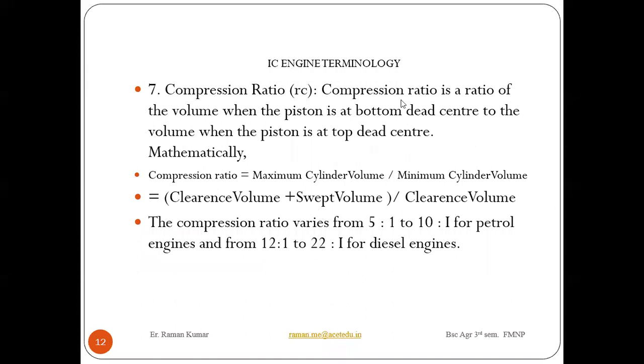So 22:1 means 22 times air and 1 time diesel, and 5:1 means 5 times air and 1 time petrol. Okay, so this is the compression ratio for petrol engine and this is the compression ratio for your diesel engine.